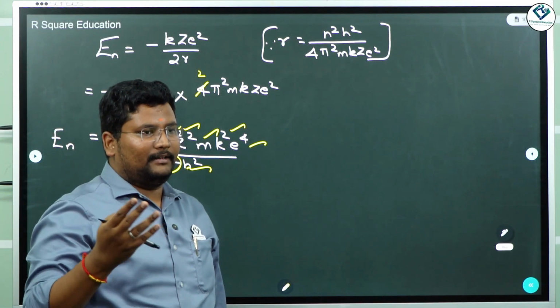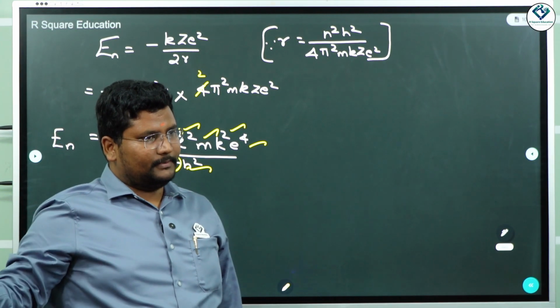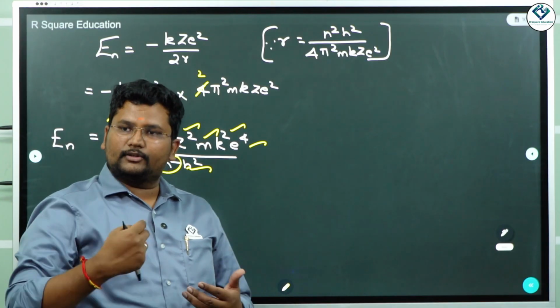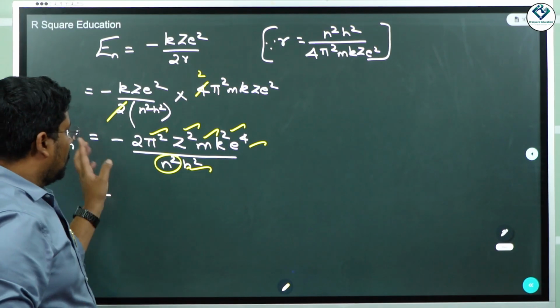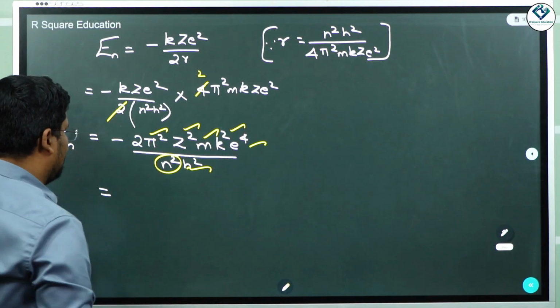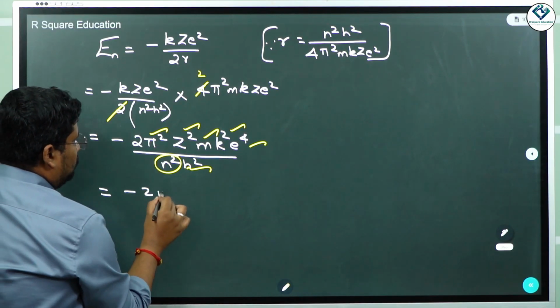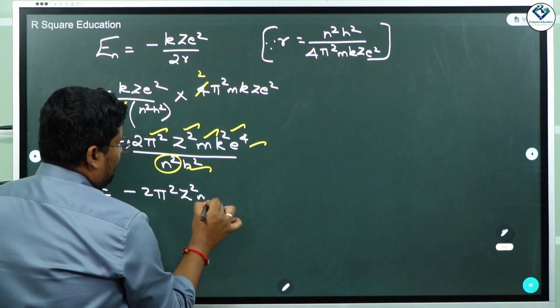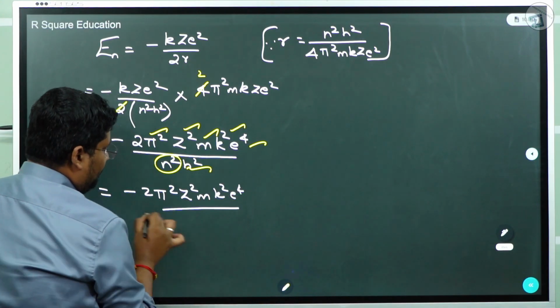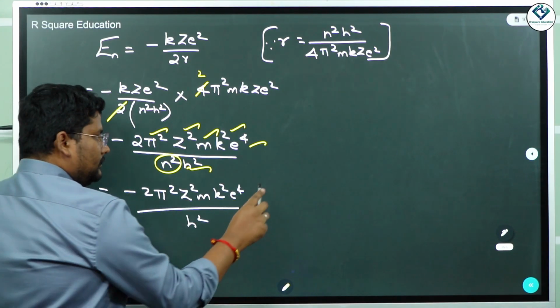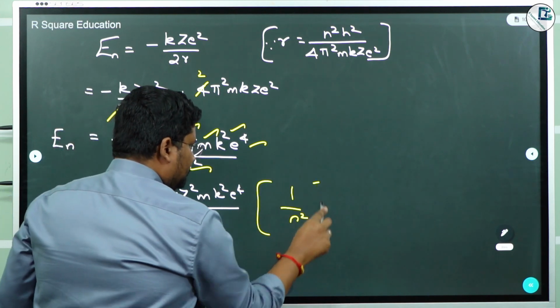An atom can have 1 orbit, 2 orbits, 3 orbits, whatever may be. So n is going to vary, and except n, all are going to be constant. So I'm going to take that out. So what we get is minus 2 pi square z square m k square e power 4 divided by h square, times 1 by n square.